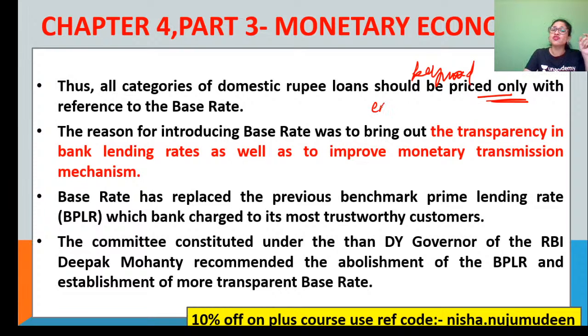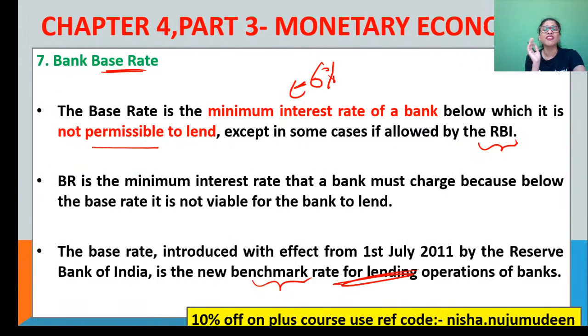This comes under the extreme words of UPSC, guys, in your prelims examination, which I have taught you. So with regard to the base rate, yes, it is very true that all the categories of domestic rupee loans can be priced only with reference to the base rate. Otherwise it is not possible. And why? In spite of having the bank rate, in spite of having the repo rate and all, why did the RBI come with this base rate?